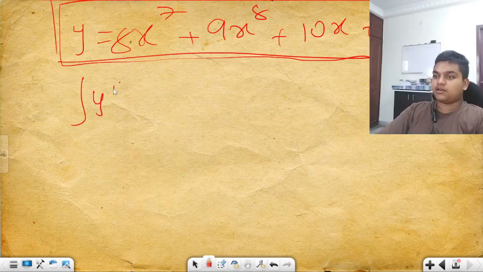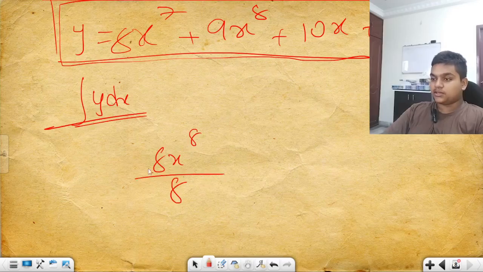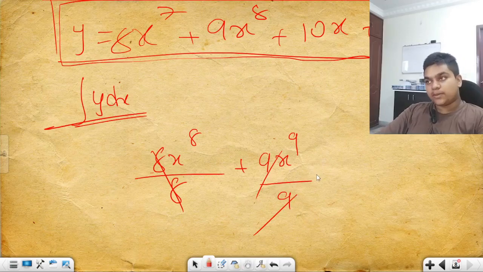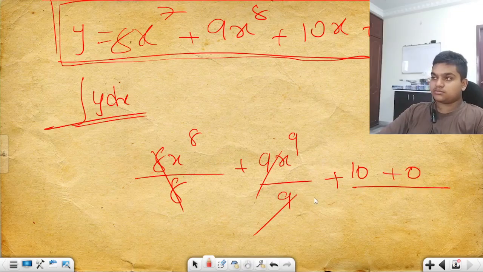Find integral y dx. First, come on, let's try to do it together. 8x to the power 8 by 8, it is x to the power 8, plus 9x to the power 9 by 9, yeah, it is x to the power 9, plus 10, plus 0. Right?